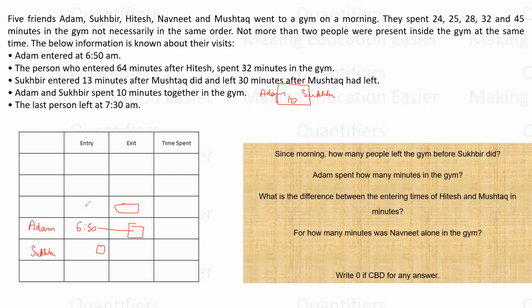Which is the favorable case here? Obviously, because even if I take the minimum time, that is 24 minutes, it is not possible. It is quite tacky, so I should not even think on these lines. So what should be my case? My case should be that Sukhbir is exiting at what time? Sukhbir is exiting at 7 a.m. In that case, they will have 10 minutes in common. Is this clear, everyone? Up to this point, is this clear, everyone? How I am writing 7 a.m.?